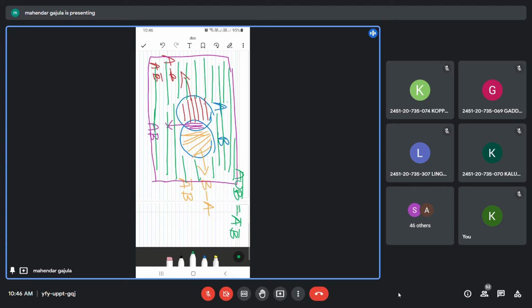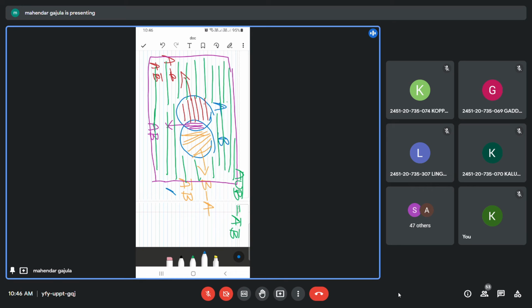If you understand this Venn diagram, you can easily prove any properties. Any doubt in this? A minus B, B minus A, AB, and A union B complement, or indirectly A bar B bar. Now let us write some conclusions from this.